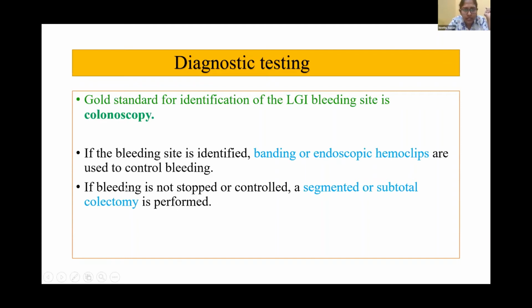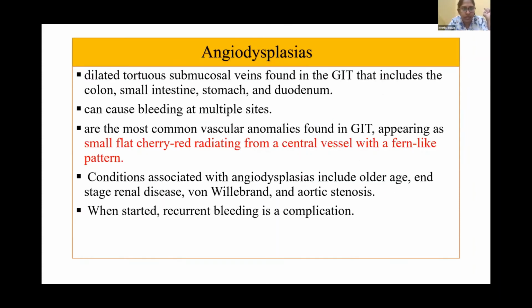Diagnosis: the gold standard for identification of the LGI bleeding site is colonoscopy itself. If the bleeding site is identified, banding or endoscopic hemoclips are used to control bleeding. And if the bleeding is not stopped or controlled, then segmental or subtotal colectomy needs to be performed.